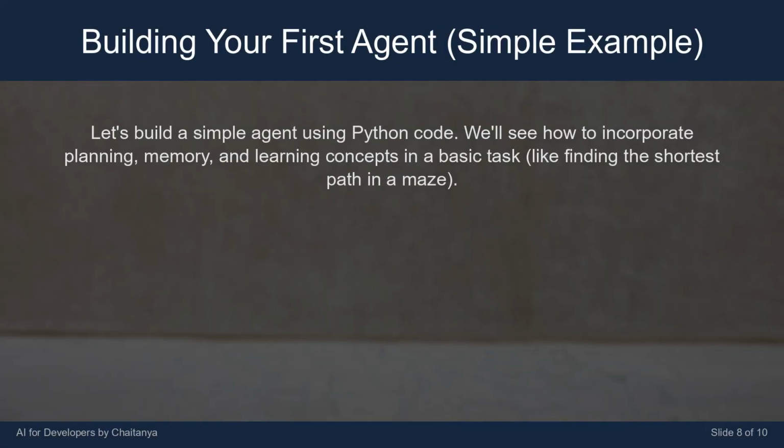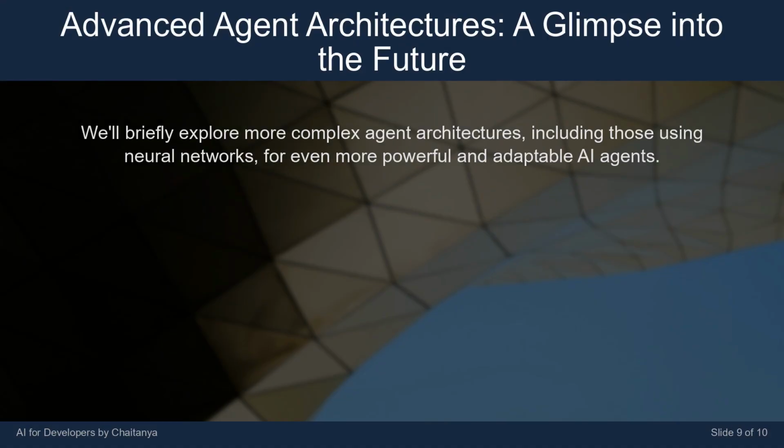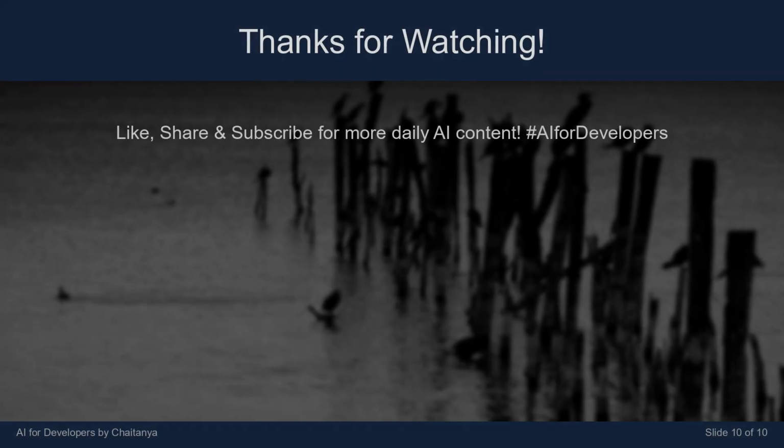Let's build a simple agent using Python code. We'll see how to incorporate planning, memory, and learning concepts in a basic task, like finding the shortest path in a maze. We'll briefly explore more complex agent architectures, including those using neural networks, for even more powerful and adaptable AI agents.